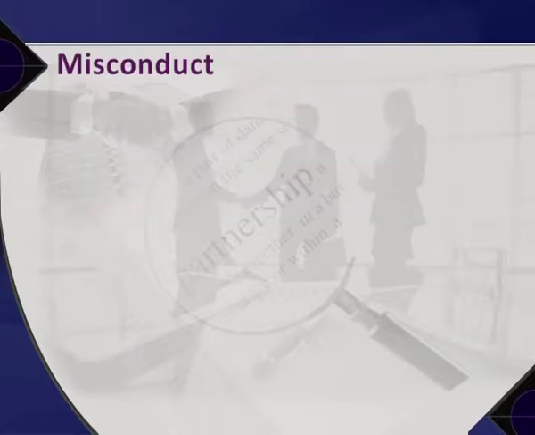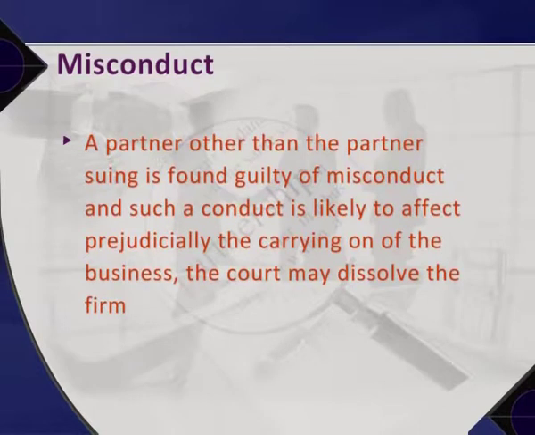C. Misconduct. When a partner other than the partner suing is found guilty of misconduct and such conduct is likely to affect prejudicially the carrying on of the business, the court may dissolve the firm. Such misconduct need not be connected with the business of the firm.